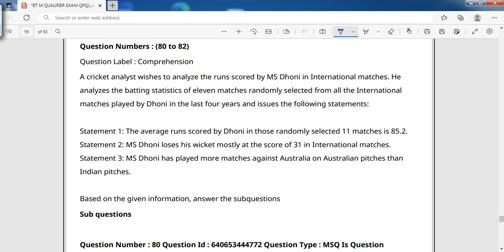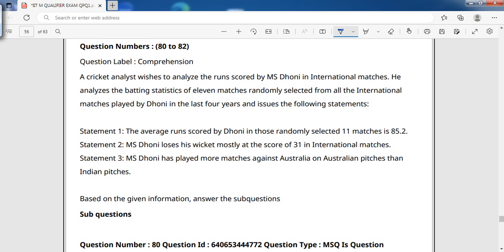So this is a really very good question. This is a comprehension type. Very good. A cricket analyst wishes to analyze the runs scored by MS Dhoni in international matches. He analyzes the batting statistics of 11 matches randomly selected from all the international matches played by Dhoni in the last 4 years and issues the following statements. Wow. Statement 1, statement 2, statement 3.